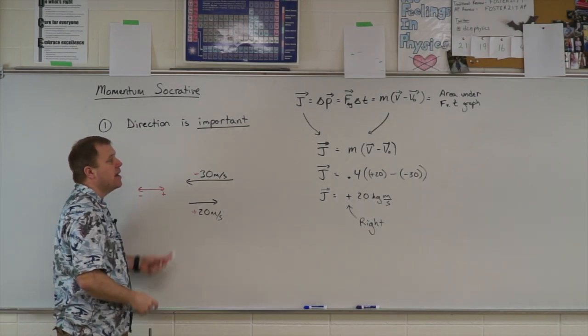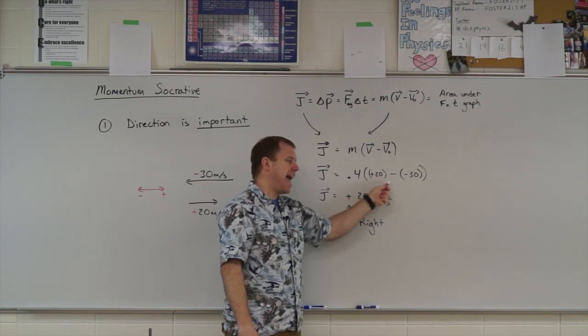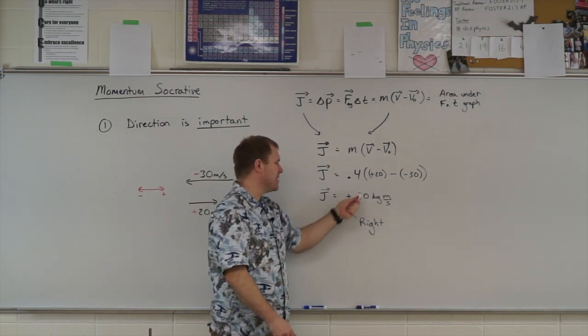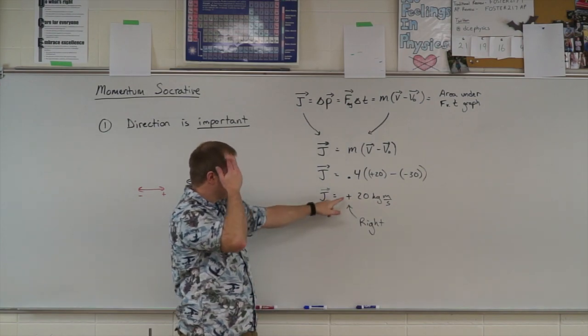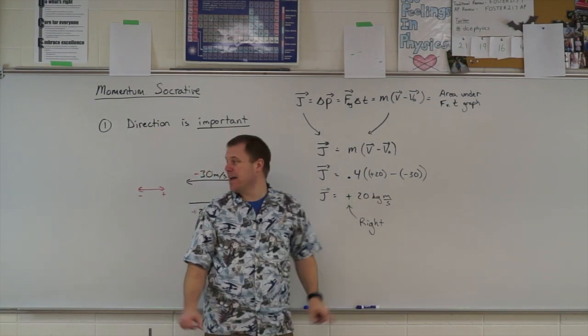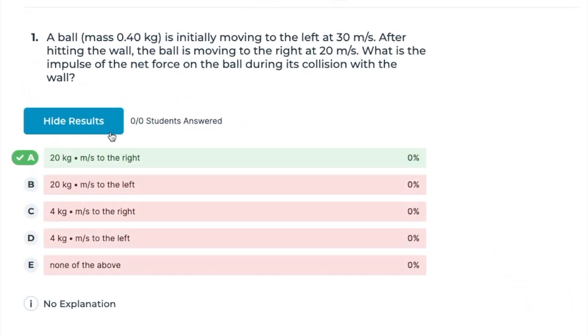In making those choices on direction, we end up adding those because those negative signs cancel, so you get an overall of 20 kilogram meter per second. It does come out positive, which is reminding me that it is to the right. Correct answer, A, 20 kilogram meter per second to the right.